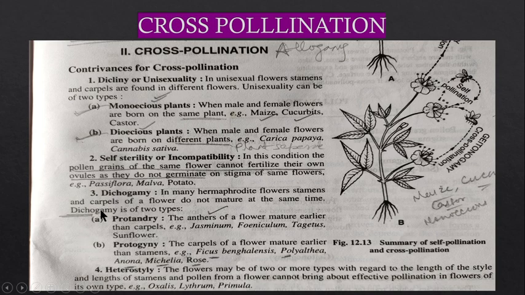You can write down these three or four points regarding the contrivances, why cross pollination is occurring, or due to what conditions in the plant cross pollination takes place. You can write down: unisexuality, then self-sterility, then dichogamy, that means the maturation of the female part or male part earlier than the other one, and here the change in the length of the stamens and style. Okay, now let us move to the next slide.